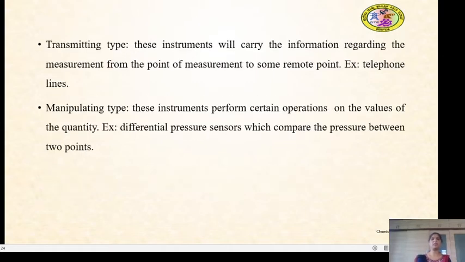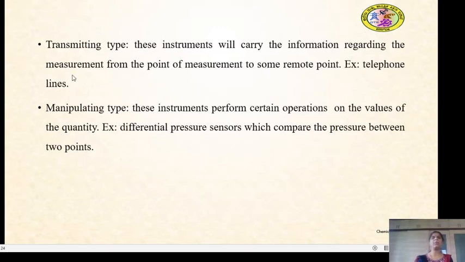Then the transmitting type instruments carry the information regarding the measurement from one point of measurement to some other point. Example will be telephone lines. From the word transmitting itself you can understand that this will carry the information regarding the measurement from one point of measurement to some remote point. For example, telephone lines.